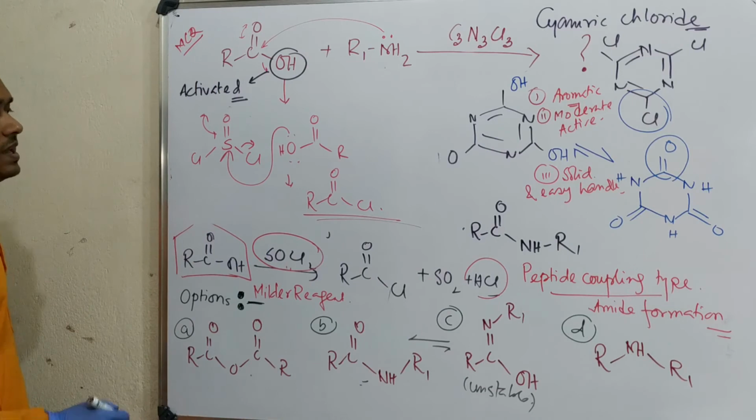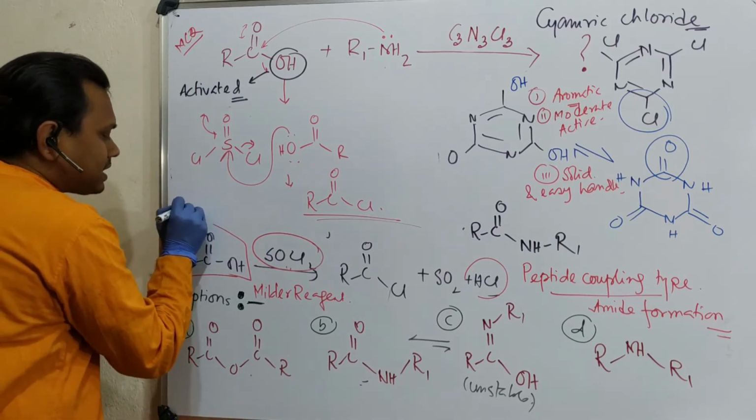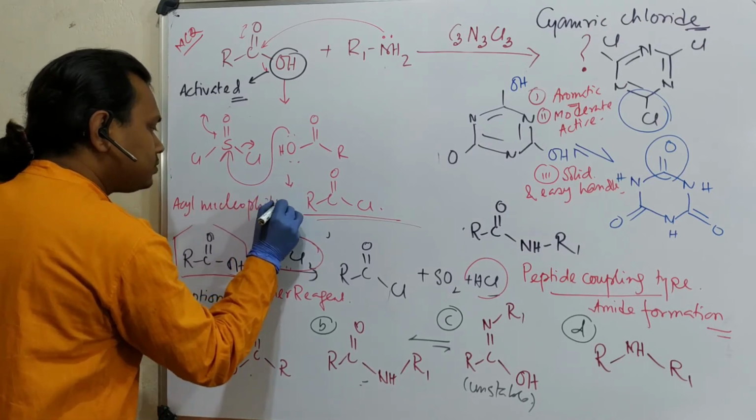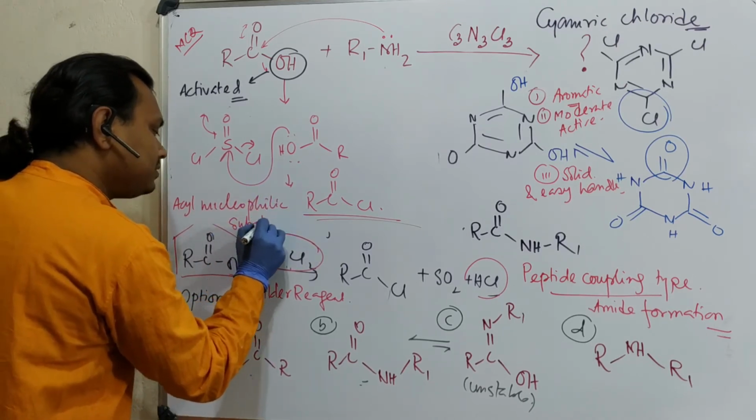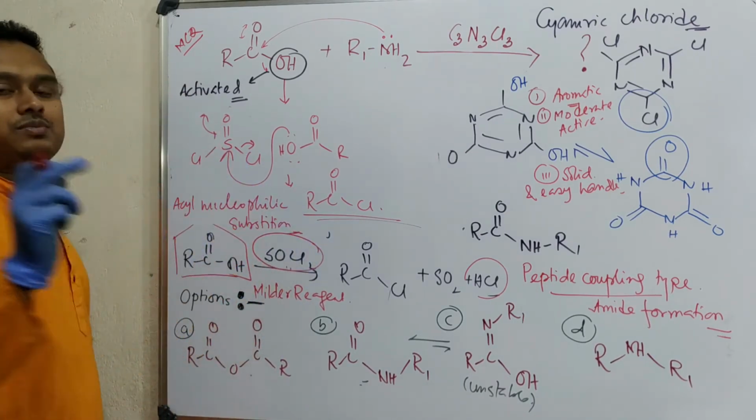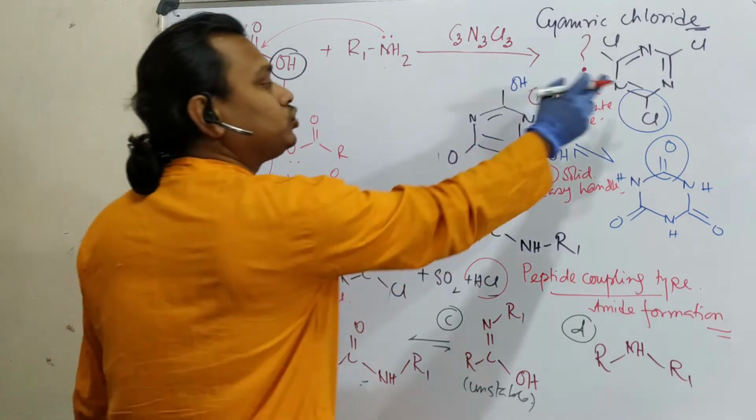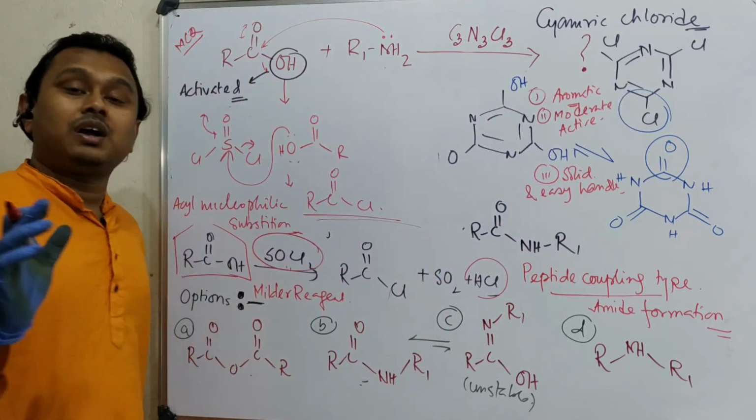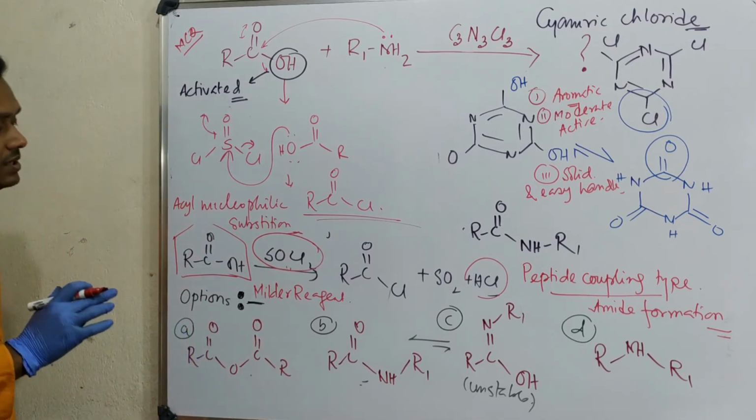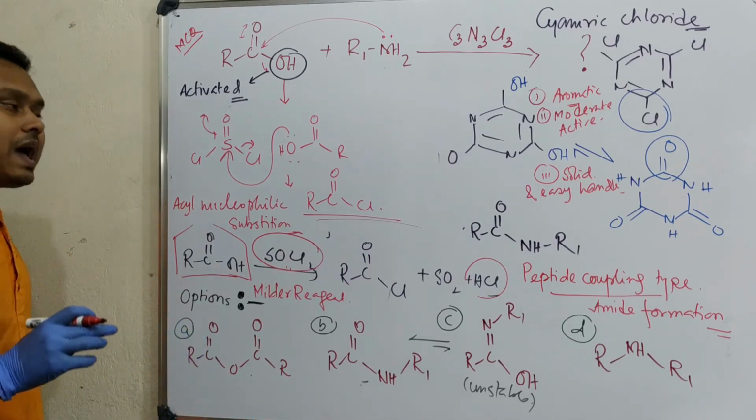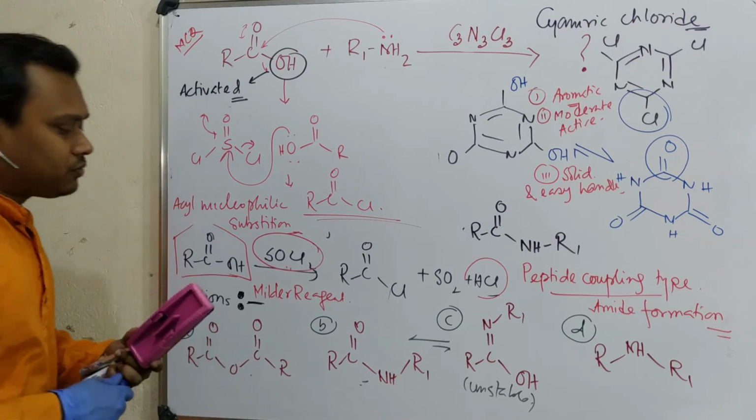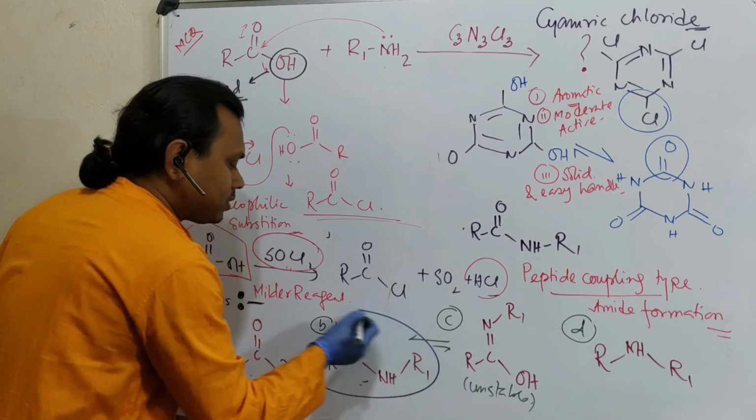Now question. This is actually acyl nucleophilic substitution. In the case of cyanuric chloride, it is not exactly acyl nucleophilic substitution, it is aromatic nucleophilic substitution. So that's why the condition is milder also. That is the reason this cyanuric chloride is used as a dehydrating as well as peptide coupling reagent. So from this discussion, what is our product? Our product is this one.